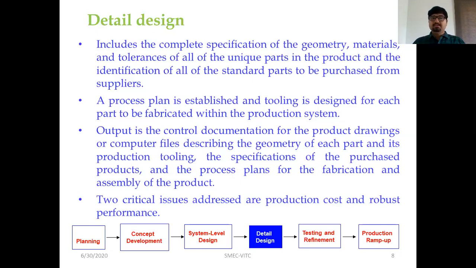The output of this detailed design is going to be controlled documentation: the product drawings, computer files describing the geometry of each part and its production tooling, the specifications of the purchased products, and the process plans for the fabrication and assembly of the product. There are two critical issues to be addressed in detailed design. One is the cost of production. The second one is its performance.